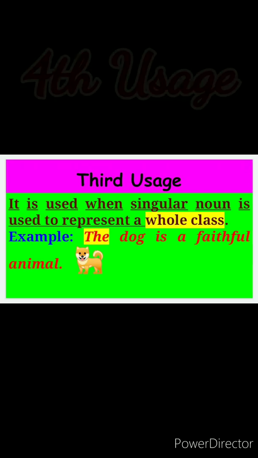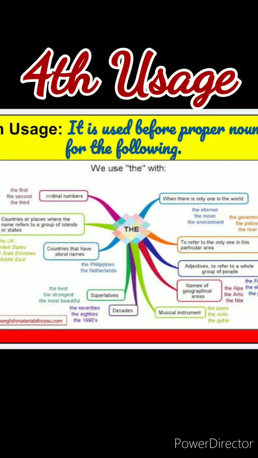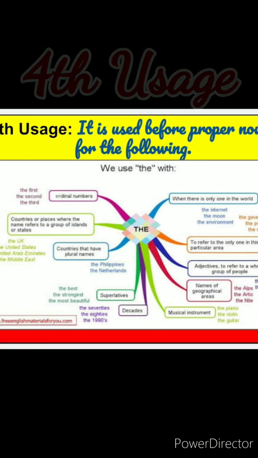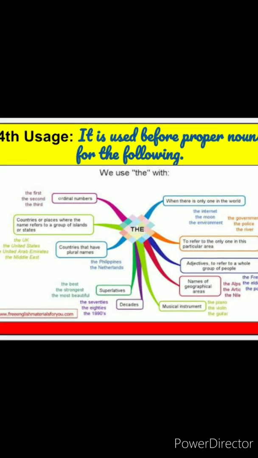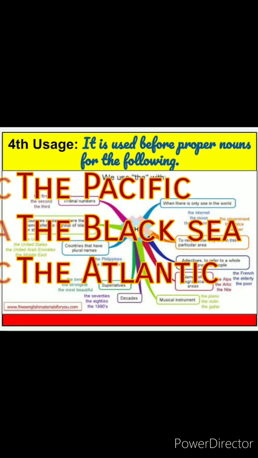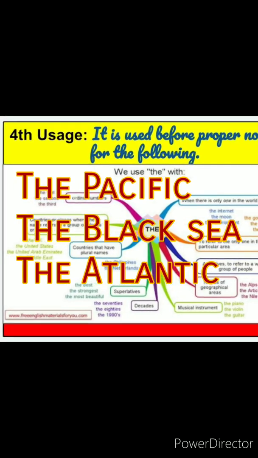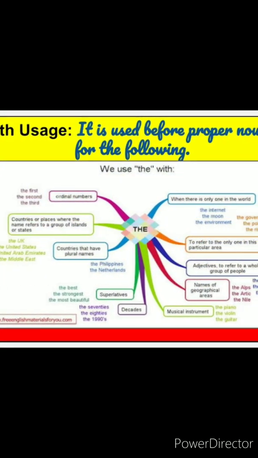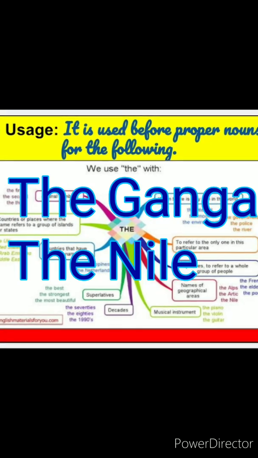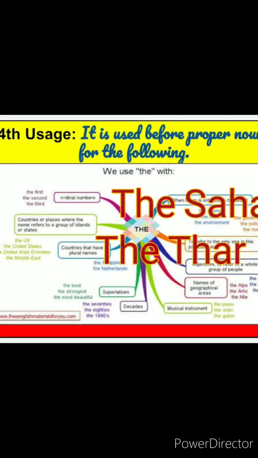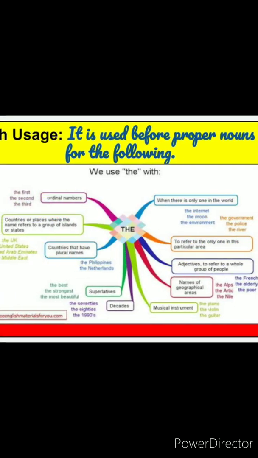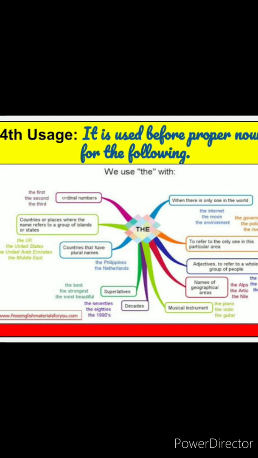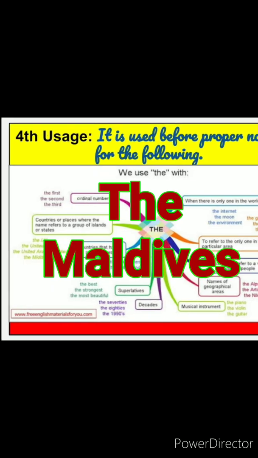Now let's look into the fourth usage. It is used before some proper nouns for the following categories, like oceans and seas. Example, the Pacific, the Black Sea, the Atlantic. It is for rivers, the Ganga, the Nile, deserts, the Sahara, the Thar, groups of islands, example the West Indies, the Maldives.